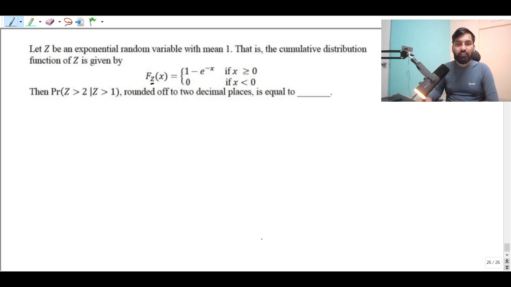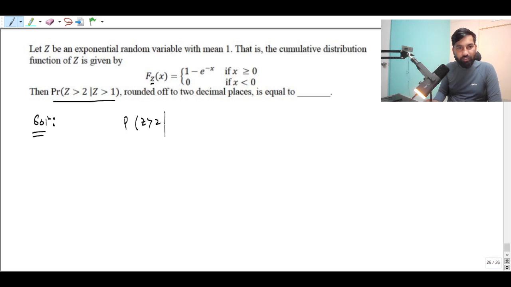So it has the CDF. They have mentioned the CDF, right? So you don't have to compute the density function in order to find the probability. It is a very easy question. So can we move ahead? Yes. So this question was for 2 marks. Let me verify whether this was for 2 marks. No, this was for 1 mark only, right? In GATE 2019.